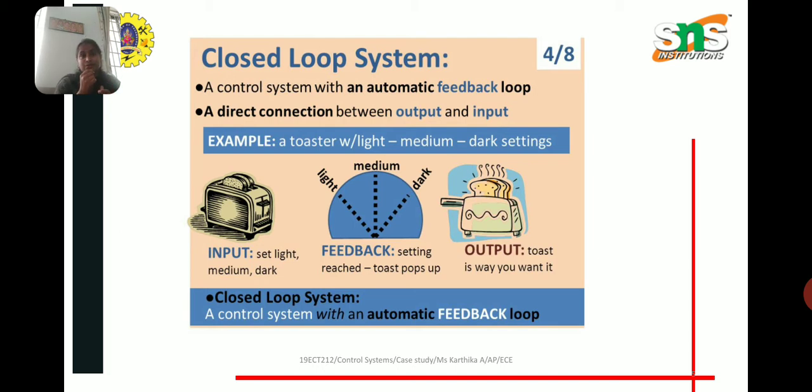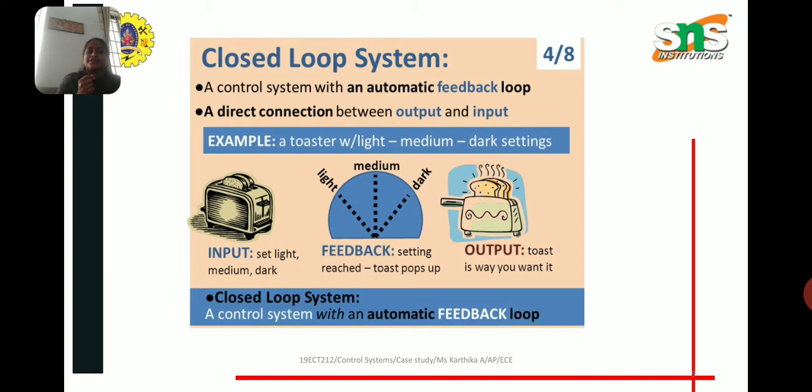This system is referred to as an open loop control system. In the latter, the error signal is fed back to the system to control the input. The input to output path and the error feedback path create a closed loop. This type of control system is referred to as a closed loop control system. Here we have two main types of control system: open loop and closed loop.